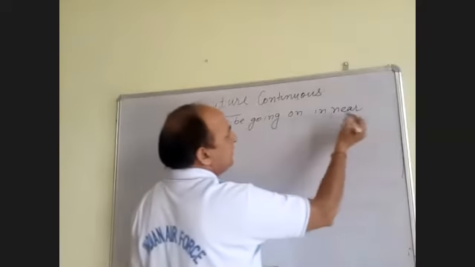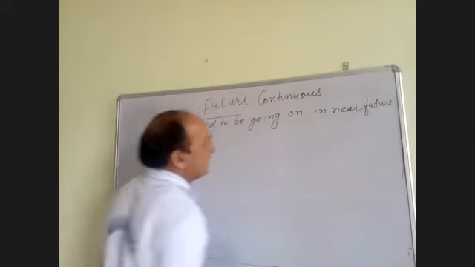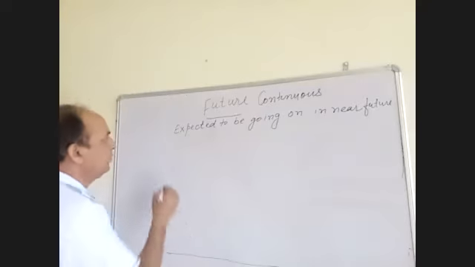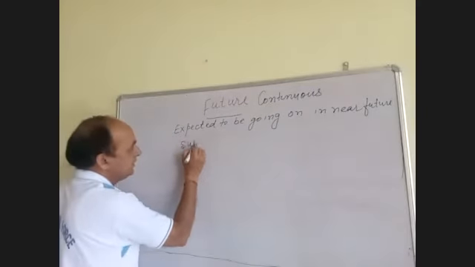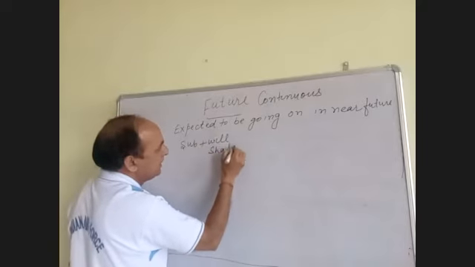In near future or at a particular time. Okay. The rule will be: subject, will or shall be, first form plus ing.